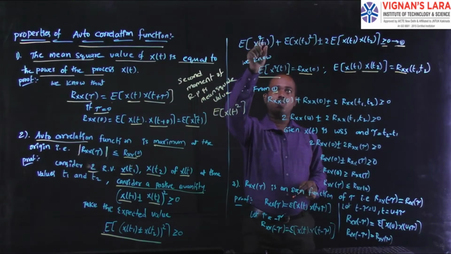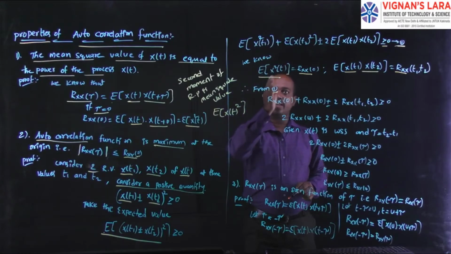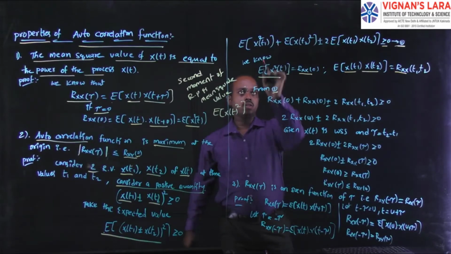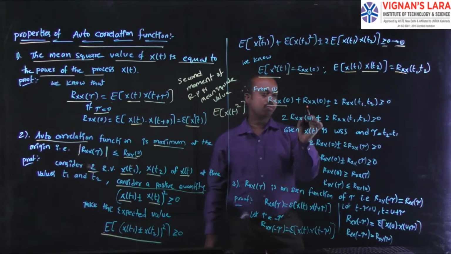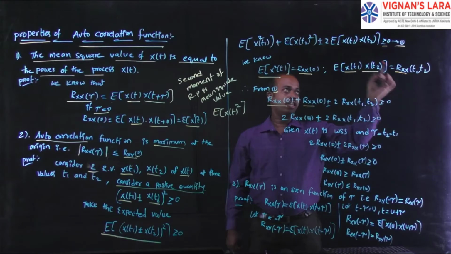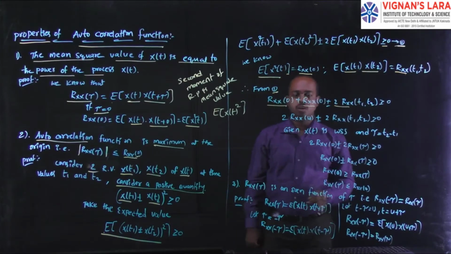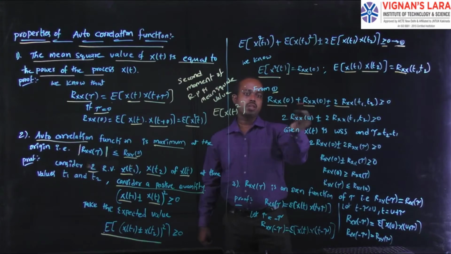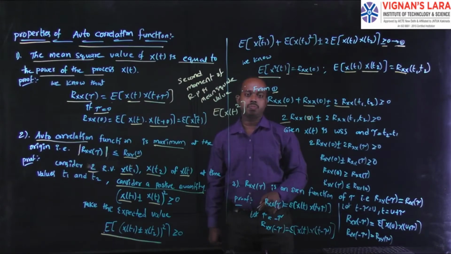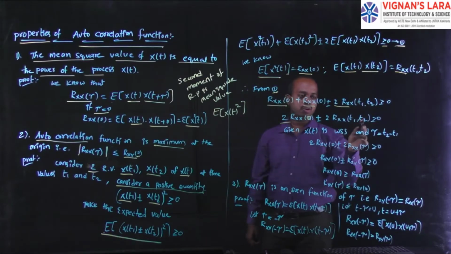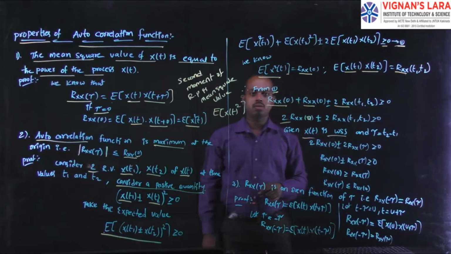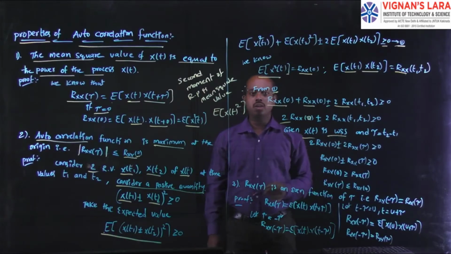Based on the time parameter notation, the function is like x square of t. The first quantity is replaced with Rx of 0, the second quantity is also replaced with Rx of 0, and the third quantity is replaced with its autocorrelation function formula. Now we add the two identical quantities and obtain 2 Rx of 0 plus or minus 2 Rx of t1 comma t2 greater than or equal to 0. Here x of t is a WSS, which means a wide sense stationary random process.